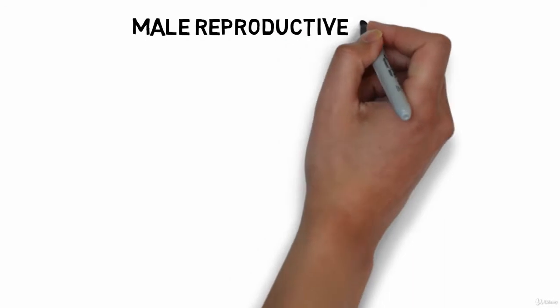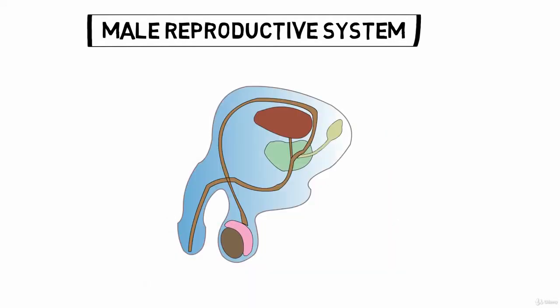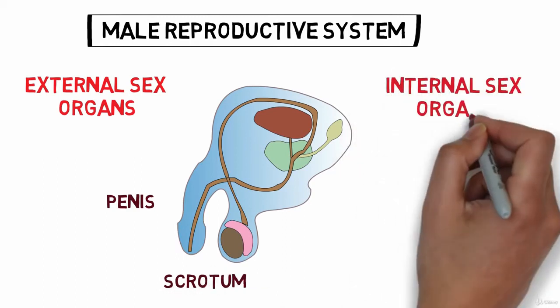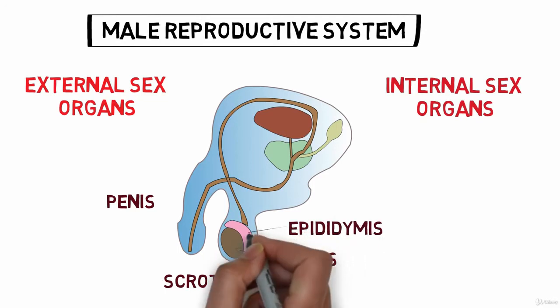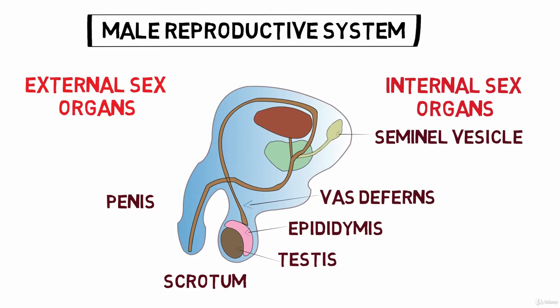In this video, we will study the male reproductive system. The male reproductive system consists of the external sex organs, which include the penis and the scrotum, and the internal sex organs, which include the testes, epididymis, vas deferens, seminal vesicle, and the prostate gland.